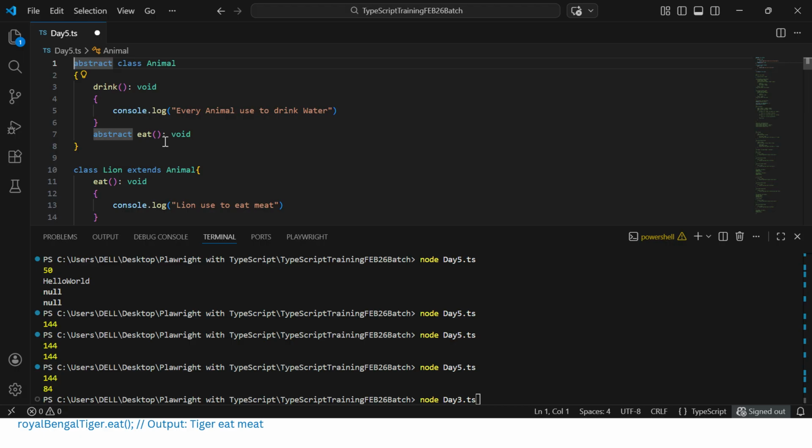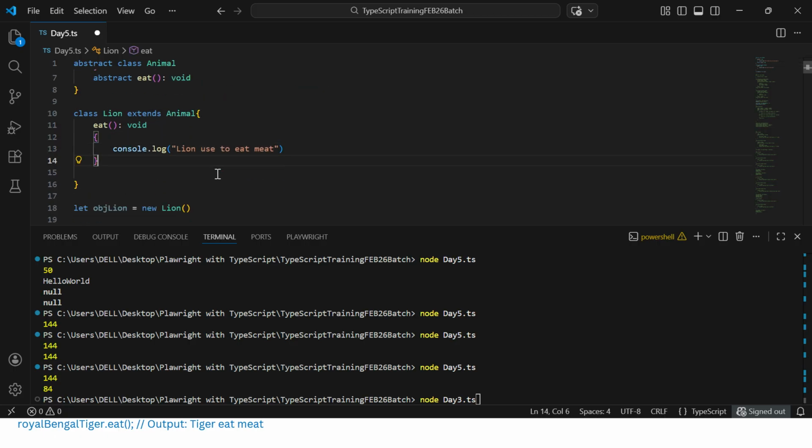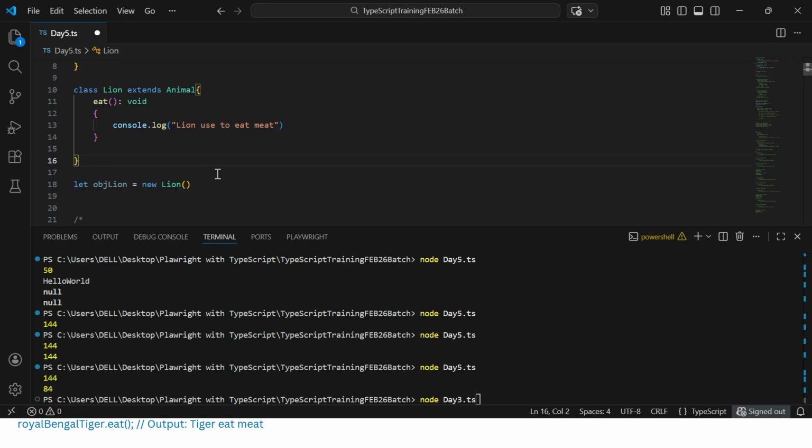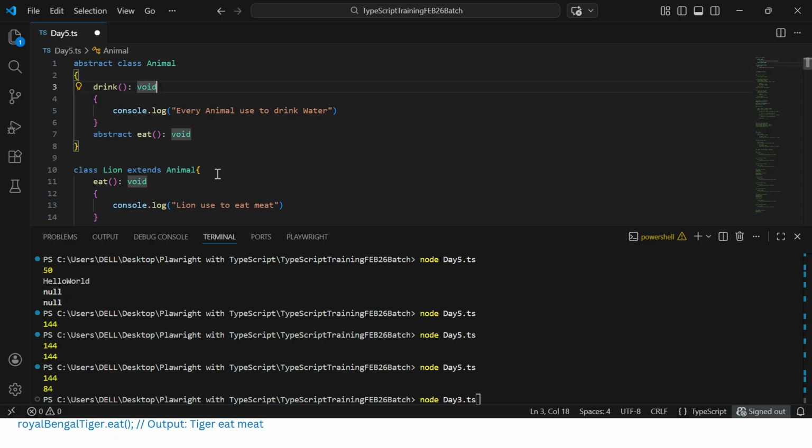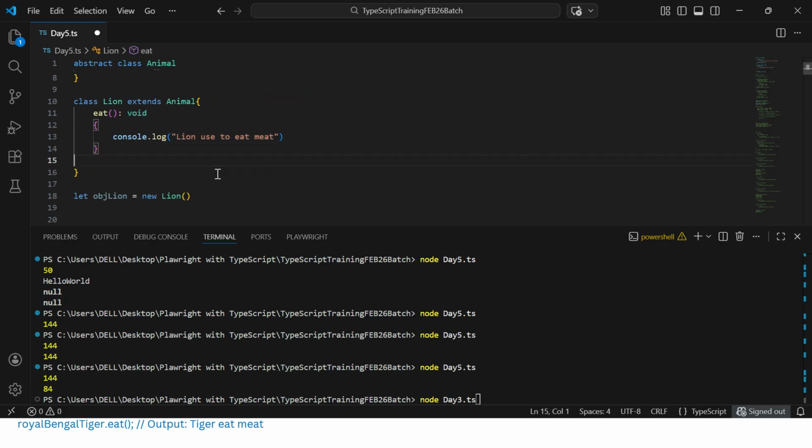And in the abstract class, you can have abstract method and non-abstract method or concrete method. Concrete method or non-abstract method means it can have the body. Abstract method means it can have only the method name but no body. And then whenever you are creating a child class, you can give the body based on your child class preference, and then you can call it. In case you are having n number of abstract methods in the abstract class, you need to implement all the unimplemented methods in the child class, otherwise it will throw the error.